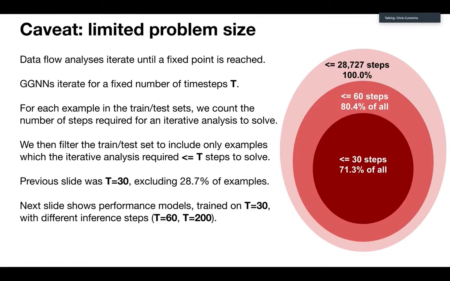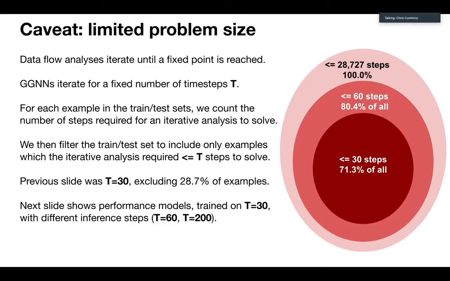So for every example in the training set and the test set, we figured out how many steps a traditional data flow analysis would need in order to solve it, and then we just made sure that we gave our neural network enough time to solve it, which is a huge caveat. This is a case where our machine learning can only solve problems for which we already know the size of the solution.